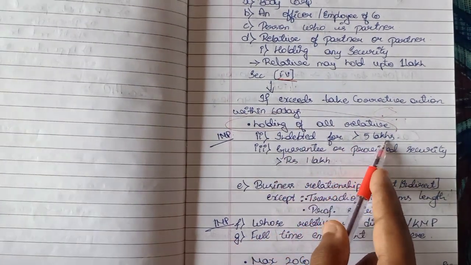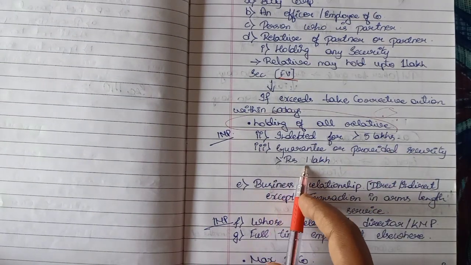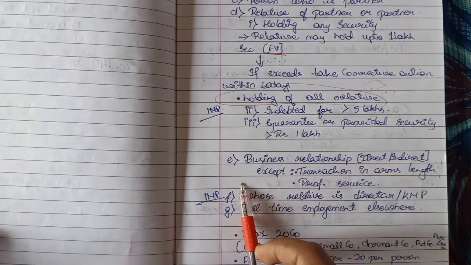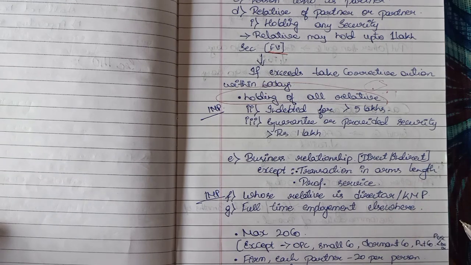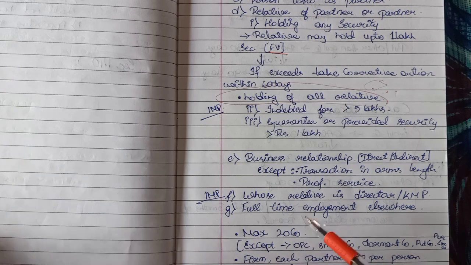Indebted for greater than 5 lakhs, guarantee or provided security greater than rupees 1 lakh. Business relationship, direct or indirect, except transaction at arm's length. Arm's length means in case we buy some products, that should be the price at which he'll be selling to other customers also. There should not be any less price or discounts just because you're going to be the auditor of the company.